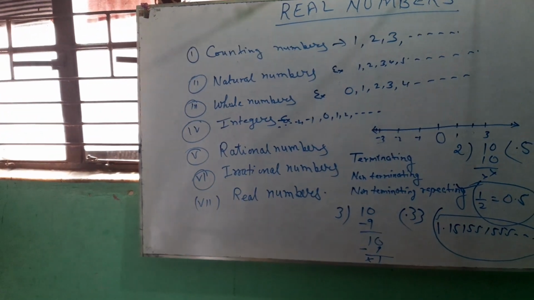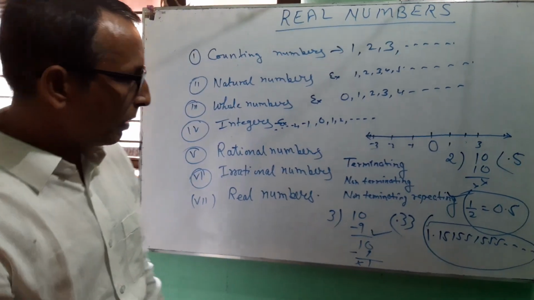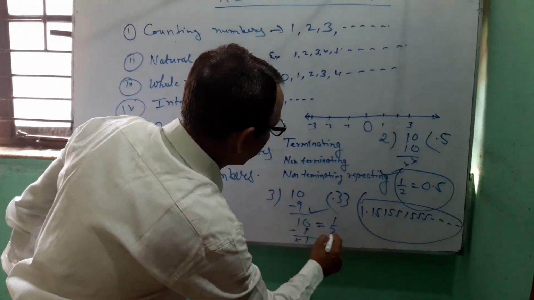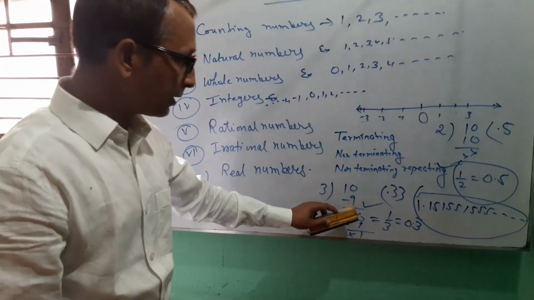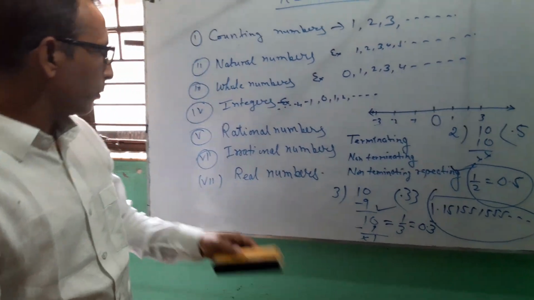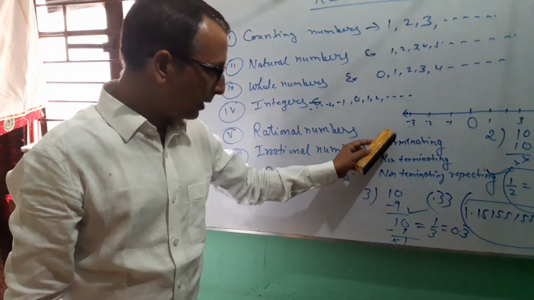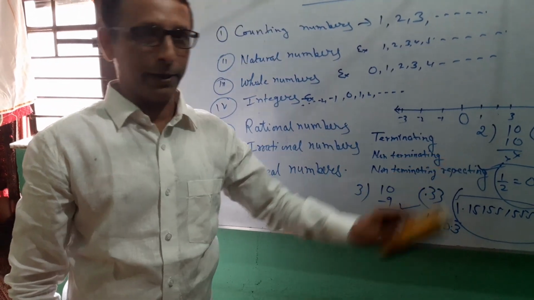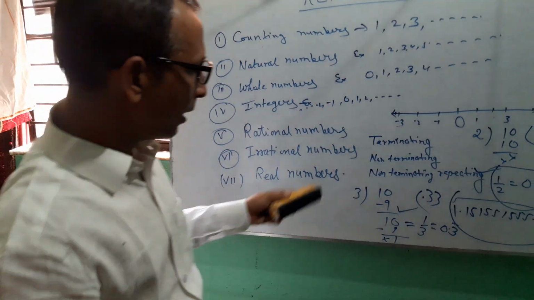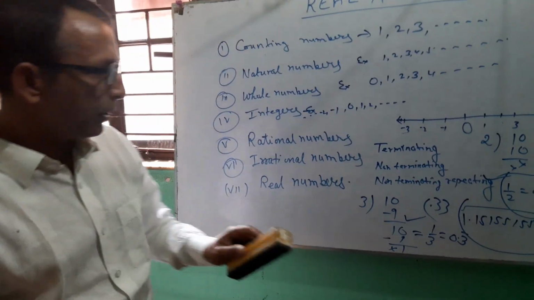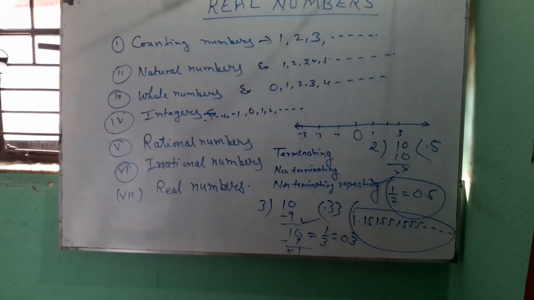That is the example of an irrational number, and this is the example of a rational number. It can also be written 1 by 3 equals 0.3 bar. It is also a rational number. So a number whose decimal expansion is either terminating or non-terminating repeating is known as a rational number, and a number whose decimal expansion is non-terminating, non-repeating is known as an irrational number. Now all of you have understood these types of numbers.